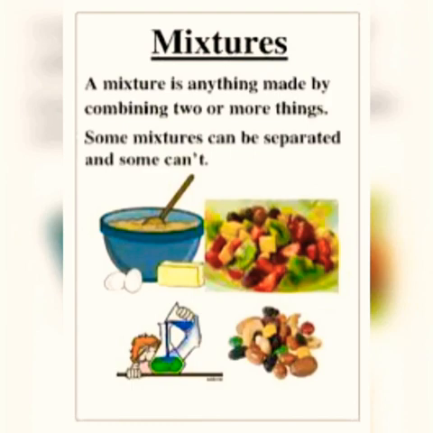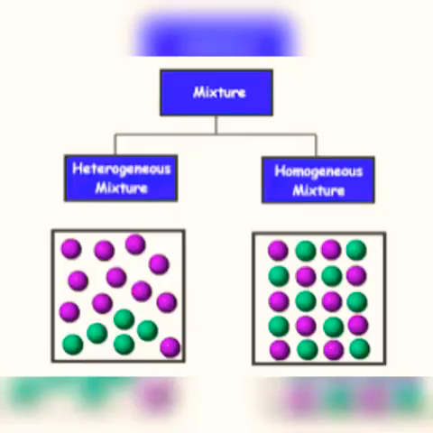Next we can study what is a mixture. A mixture is a substance made by combining two or more things. Depending on the arrangement of particles, mixtures are generally divided into two. They are homogeneous mixture and heterogeneous mixture. Mixtures are of two types, homogeneous mixture and heterogeneous mixture.